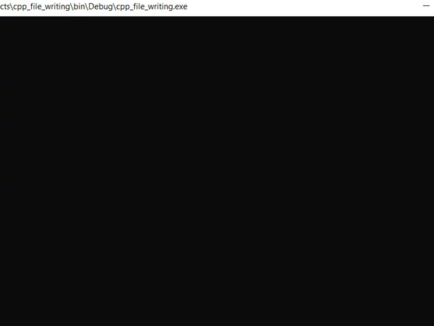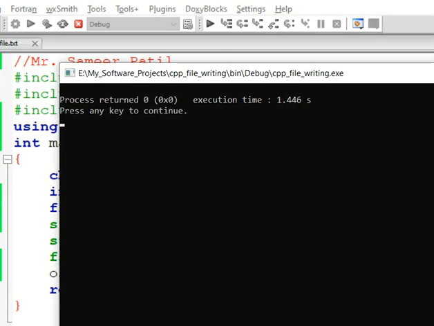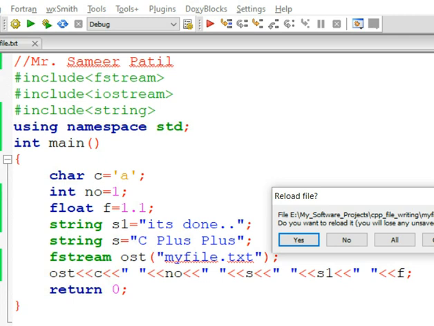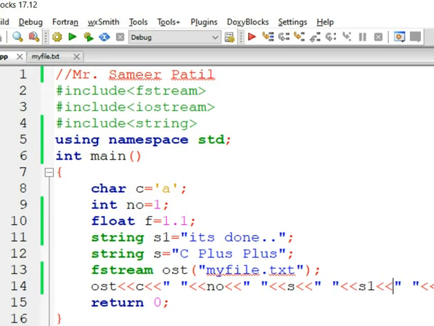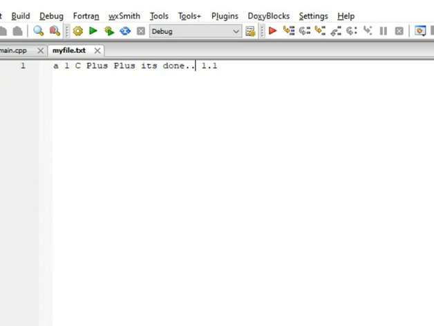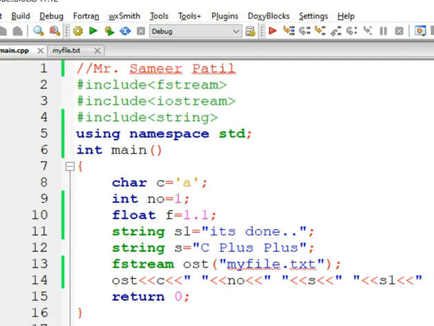Let's execute it. So the program has executed successfully, and immediately the warning has come that the data in the file myfile.txt has been modified. Do you want to reload it? Let's reload. Let's check the content of myfile.txt. So you can clearly see that the data 1.1 has been added to the file. So this is how you can use the ofstream class or fstream class to write the data in a file.